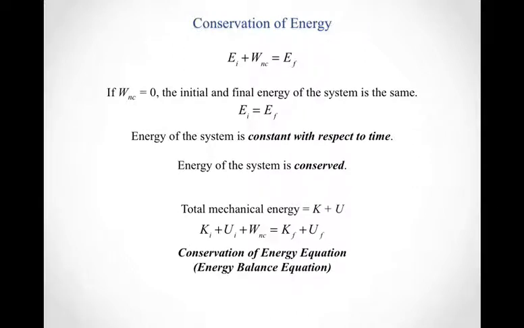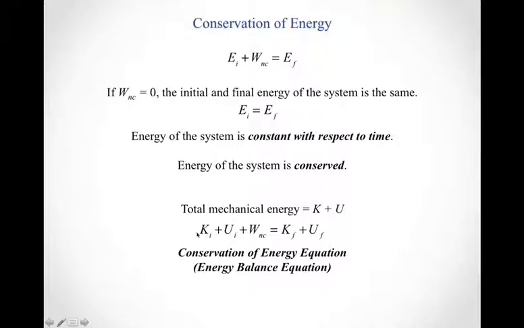So just reframing this in terms of the total mechanical energy and breaking that back up into kinetic plus potential, then we can take our equation up here at the top and rewrite it as the initial kinetic energy plus the initial potential energies relative to some zero point plus the work done by non-conservative forces is equal to the final kinetic energy plus the final potential energy relative to that same zero point. And this we can think of as our conservation of energy equation. It's equally valid, and in some sense it's potentially even more valid, to think of it as an energy balance equation. But either way that you label it, the big idea is sitting right here.